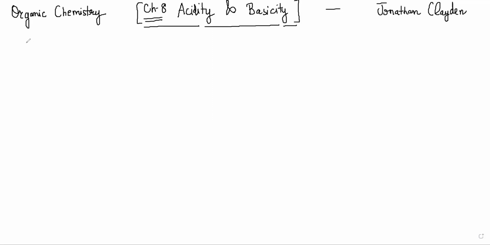Because each of the competing reactions might give something else, and if you know the acidity and basicity of those compounds, then it will be useful to predict the outcome of the reaction. So we already know basic things about acids and bases. We have studied that in general chemistry, and we know that every acid has its conjugate base and vice versa. And we know the relationship that the weaker the acid, the stronger the conjugate base, and so on, right? So this we already know. So we will ignore the first few pages of the chapter, which we probably already know.